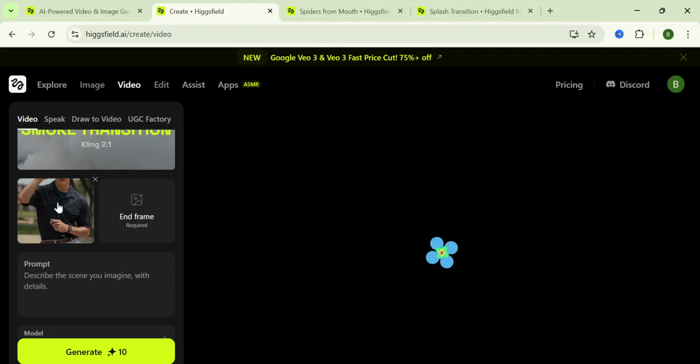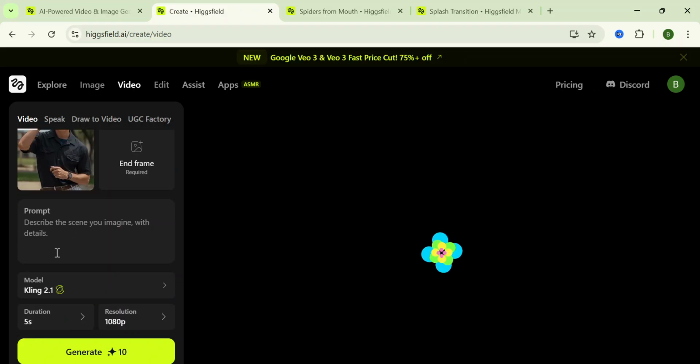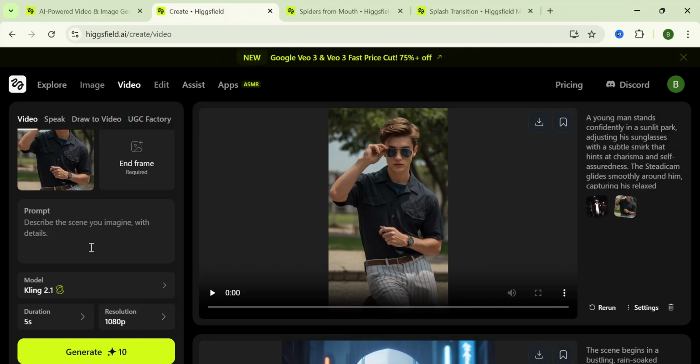You have to upload two pictures, one before and the other one after. So just upload both of them in these areas, then describe what you want to achieve. You can describe the color of your smoke. In the initial one, it was white, a white dense cloud. So you can also describe yours to be black, white, yellow, brown, green, anything you want to describe. You can also use ChatGPT to describe it properly.